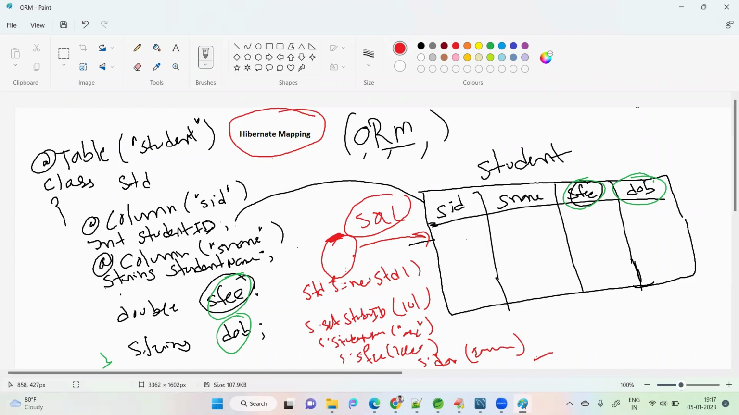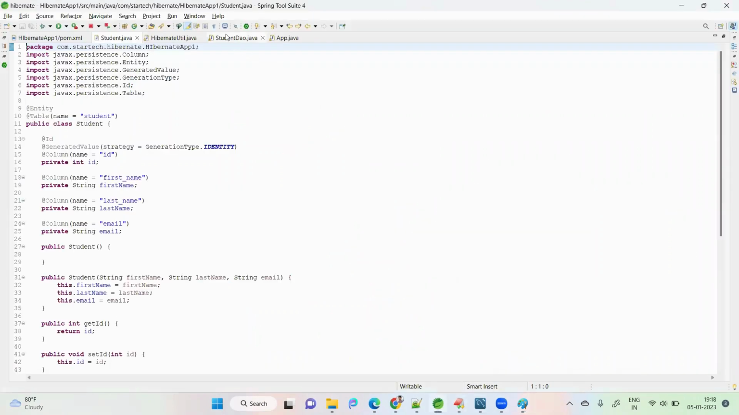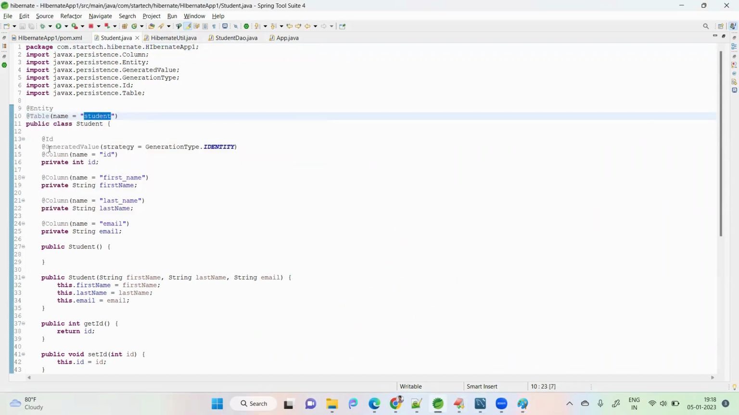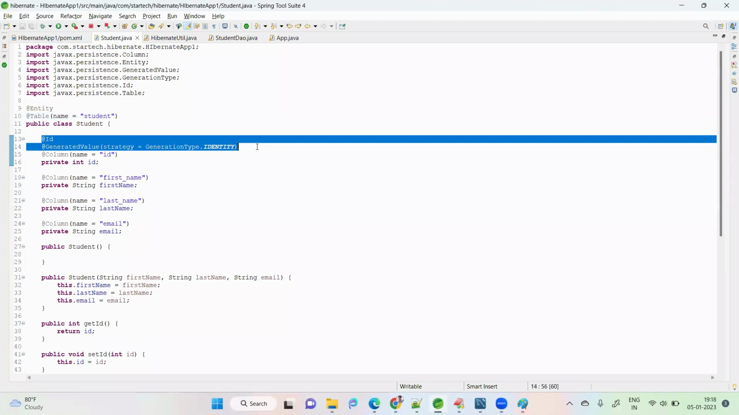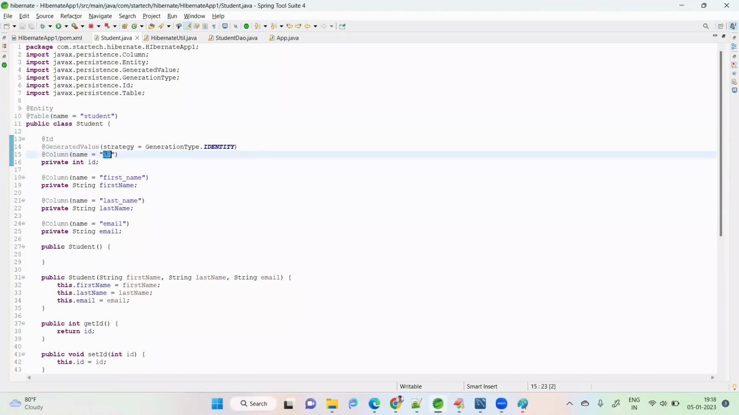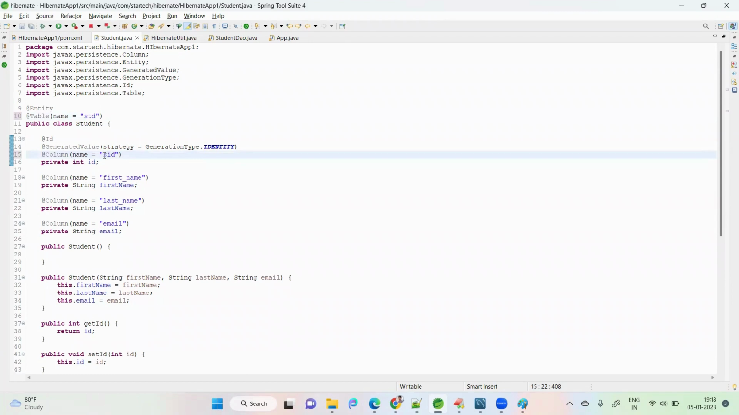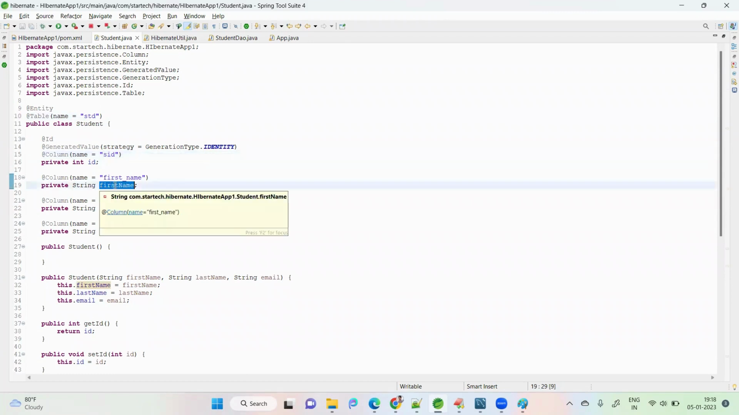Fine. It is a Hibernate mapping class file. The same thing I implemented here. Student, see here, @Table to map the table name. This ID generated column I will explain later. In the table name I'll make it std. Column name for ID is studentID, and first name as fname.